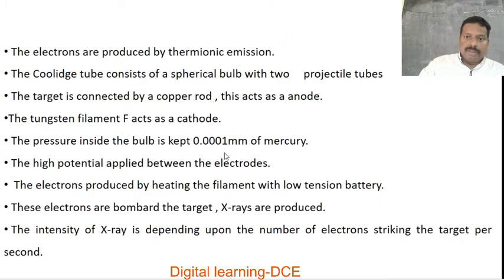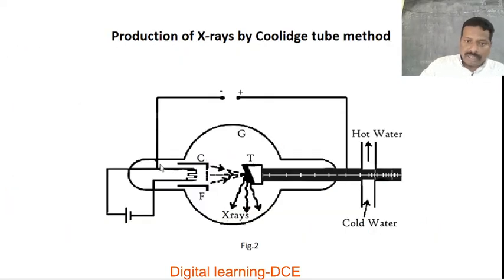This is a spherical glass bulb with two projectile tubes, and the bulb will be taken as capital G. This is the spherical glass bulb, and these two are projectile glass tubes.